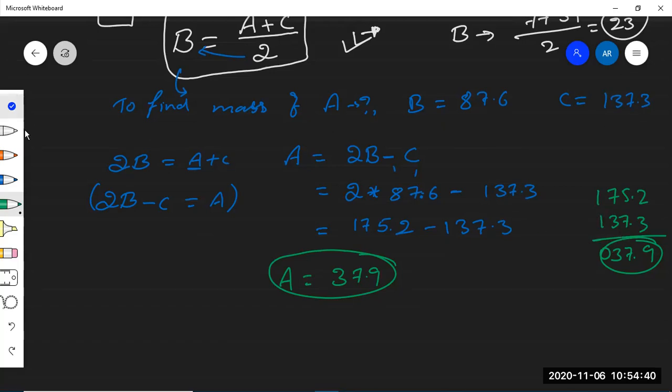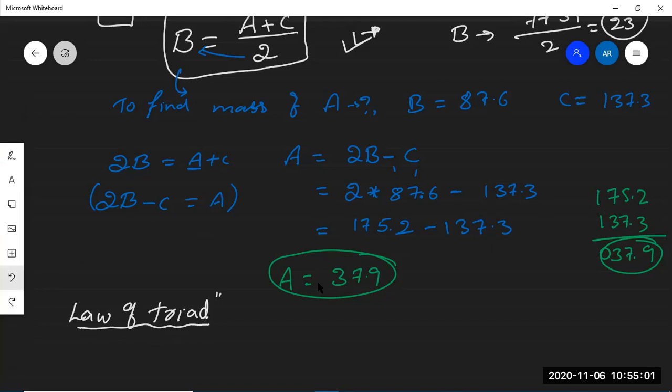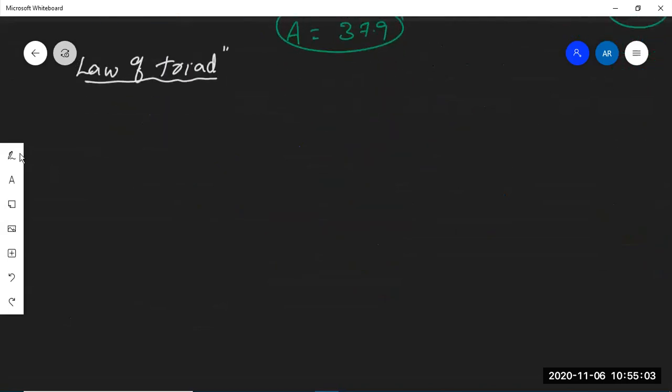Now let us talk about the significance, that means the merits as well as demerits of Dobereiner. So what is Dobereiner's law? Dobereiner's law is nothing but the law of triads. What is the meaning of triad? A triad is three elements present in a group. Three elements present in a group is called a triad.